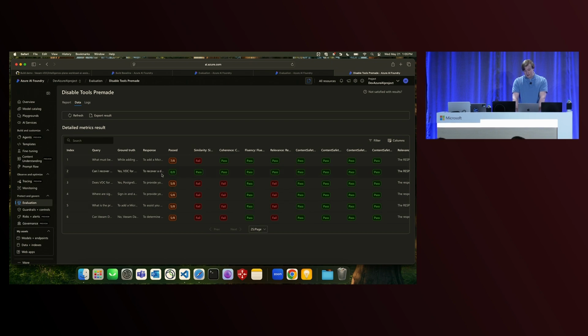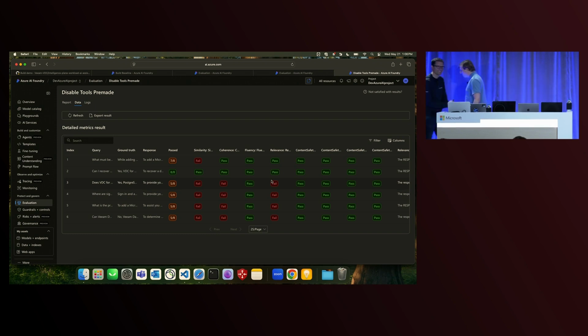It looks like one of the hallucinations actually managed to get it right on, can I recover a deleted user in Microsoft Entra ID? I'm glad it got that one right at least. But we also see here on relevance that we have these 4 fails. So even without access to that ground truth, if we had an alert triggering off of dipping below a threshold, we would now know that there's a problem with the quality of our responses and we need to take action now. I'd like to go ahead and welcome Sebastian on stage and give it back to him.